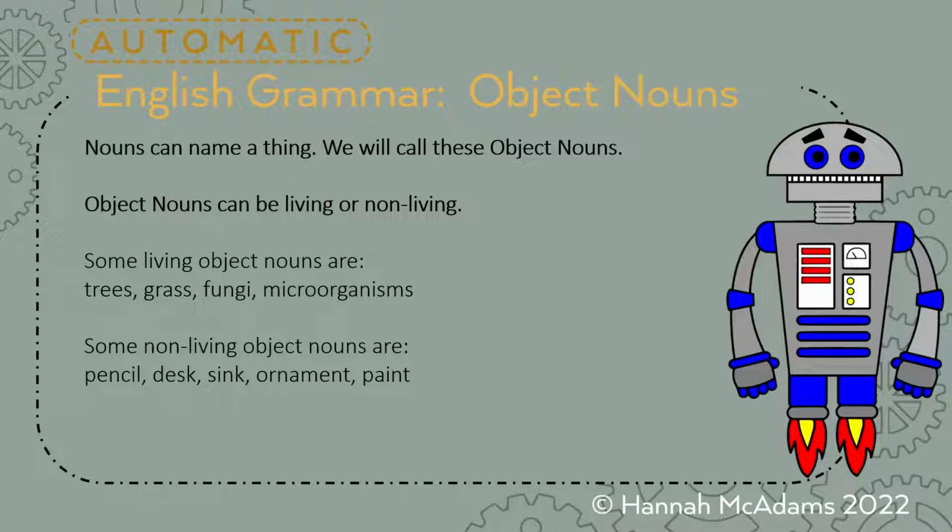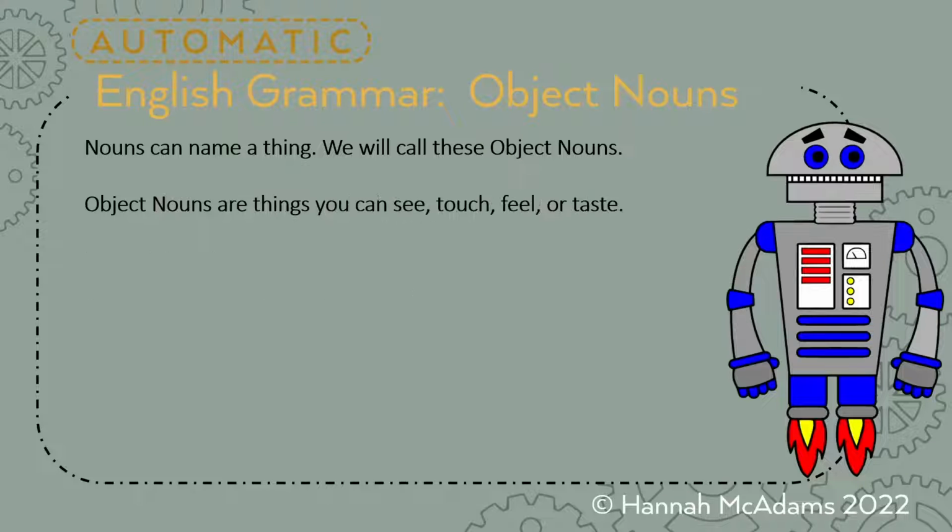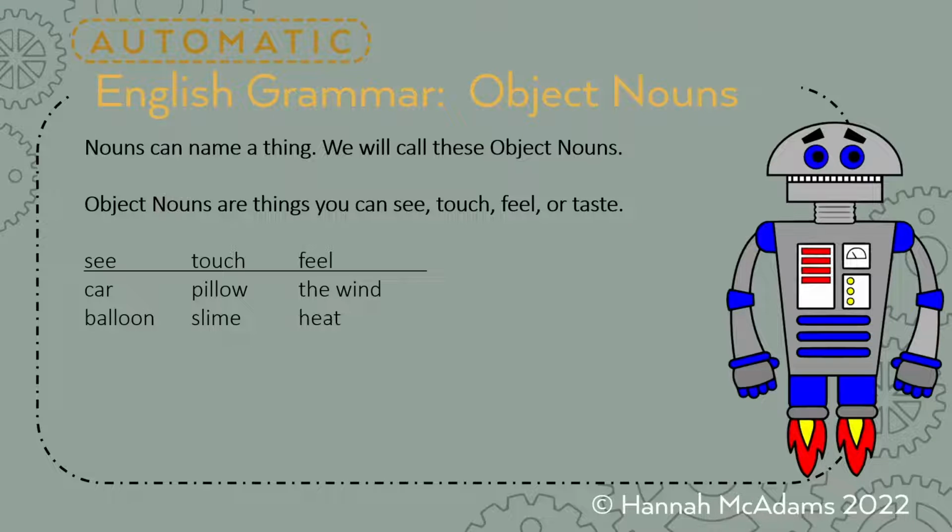I honestly, when I was doing this, just looked around the room and wrote down things that I saw in the room. Object nouns are things you can see, touch, feel, or taste. Some things you can see are like a car or a balloon. Some things you can touch are like a pillow or slime. Things you can feel: the wind and heat.